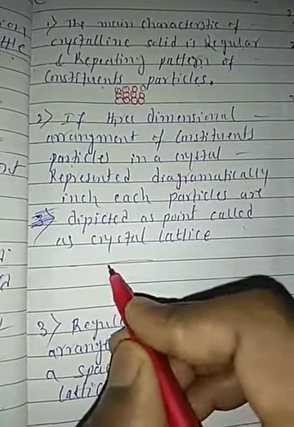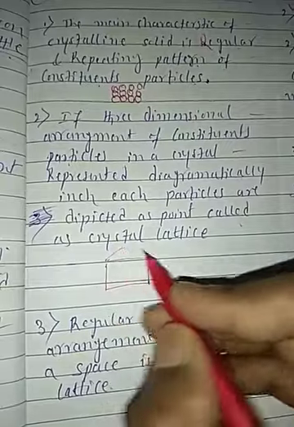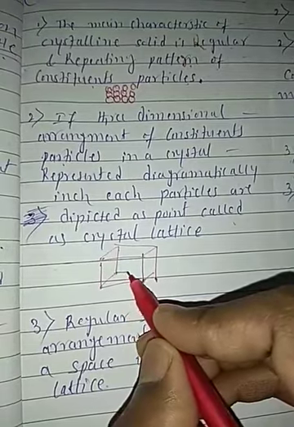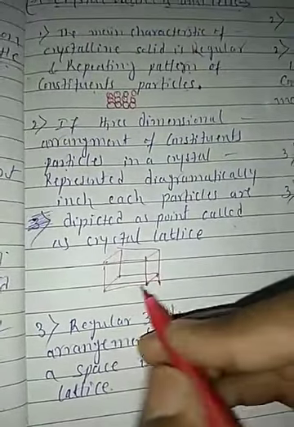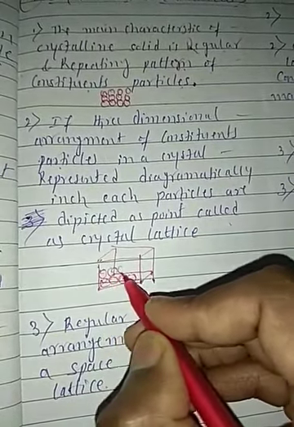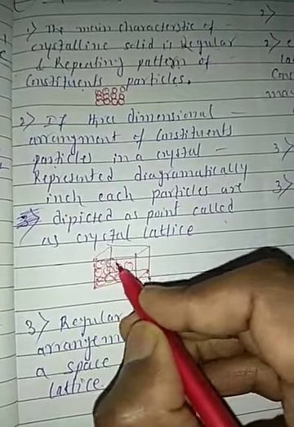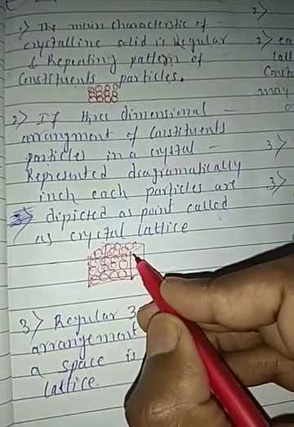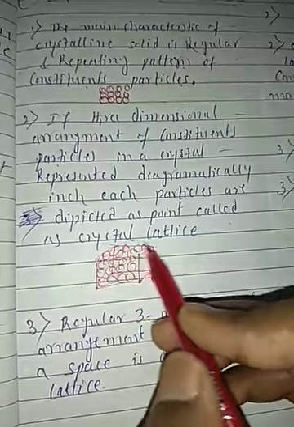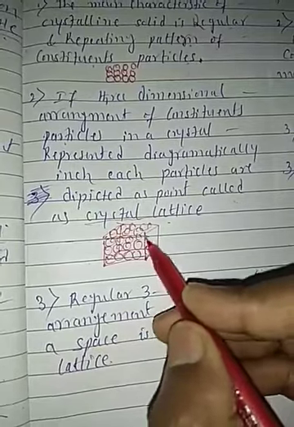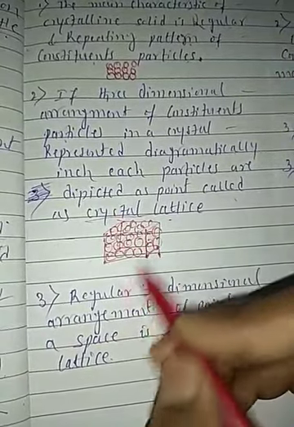So the regular pattern is present here in a three-dimensional form, like this, students. In this, particles are repeated in three dimensions regularly, side by side and one above the other. That is what we call the crystal lattice: the three-dimensional arrangement of the particles repeated regularly.